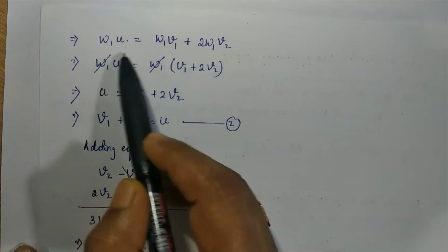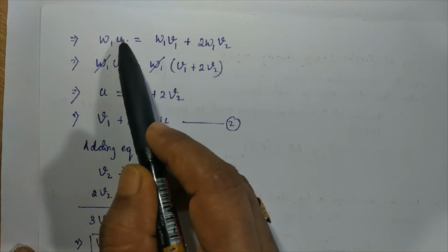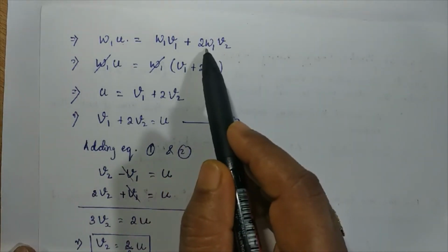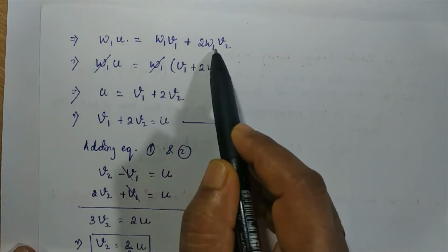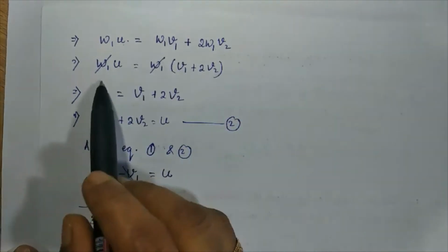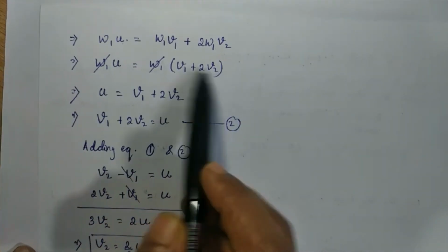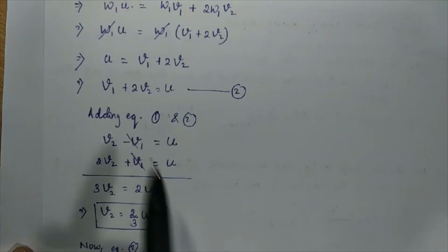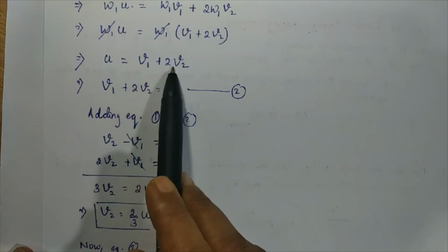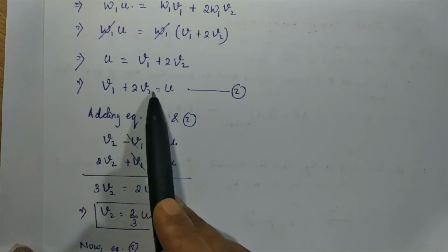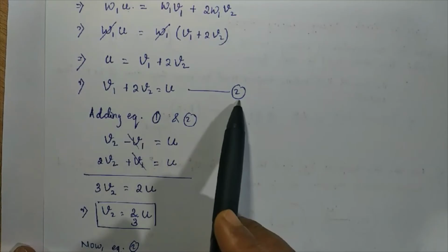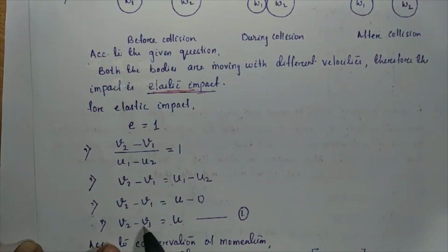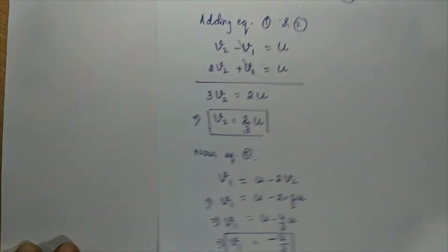The value of u1 is given as u, and the value of w2 is given as 2w1. We substitute these values, and on both sides w1 cancels, and the equation becomes u is equal to v1 plus 2v2, or v1 plus 2v2 equals u. We consider this equation 2, and this is equation 1. So we add both these equations.